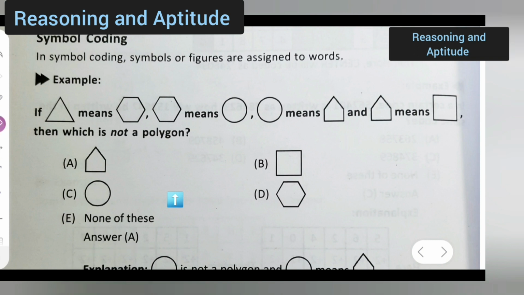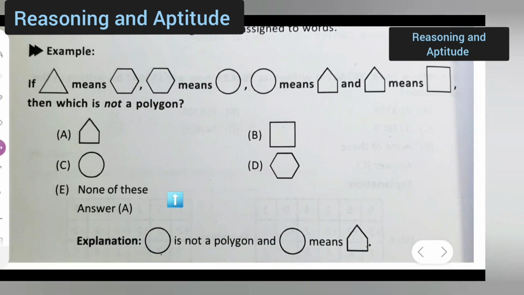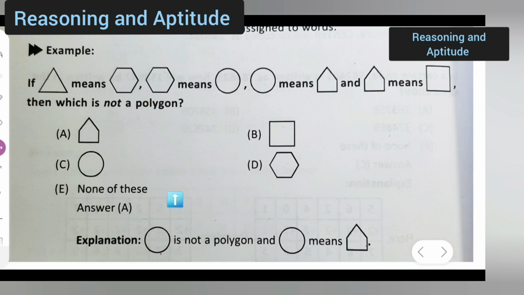Let me rub this first. Okay, so let us see the explanation part. Okay, circle is not a polygon and circle means pentagon. Here circle is not a polygon and it says that circle means pentagon. Okay, so obviously option A is the correct option.